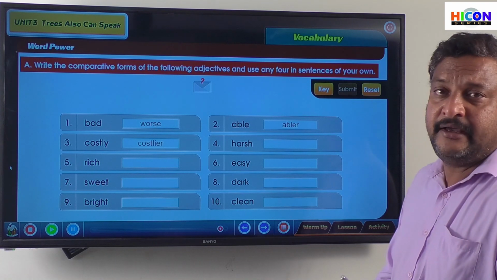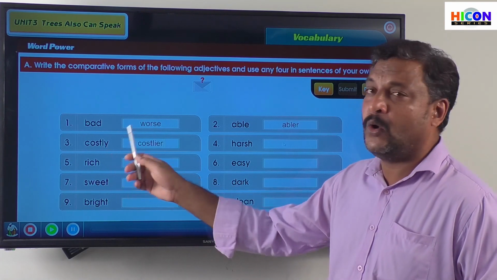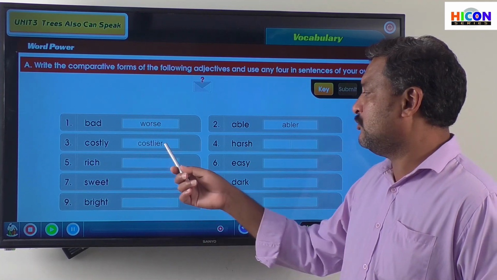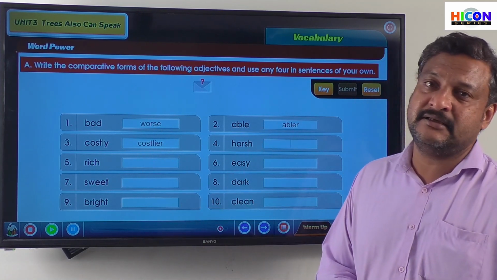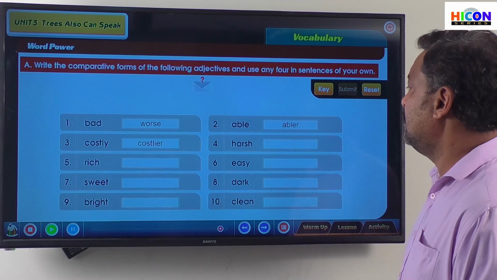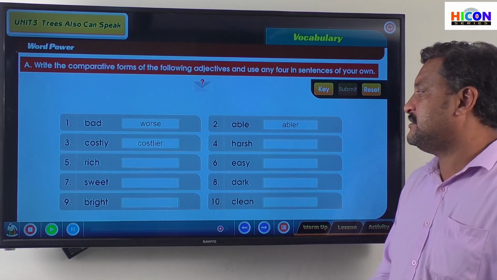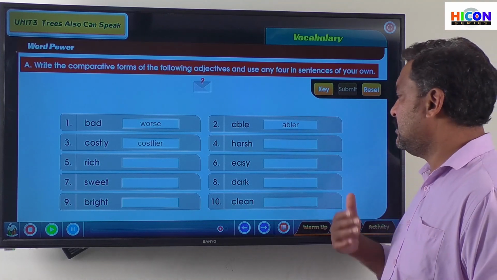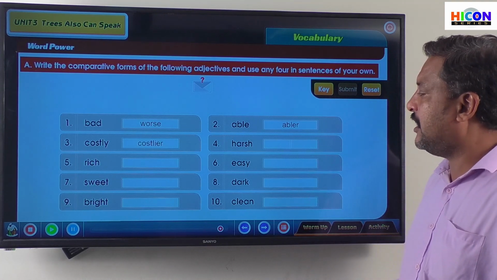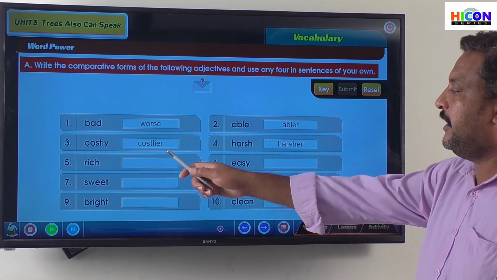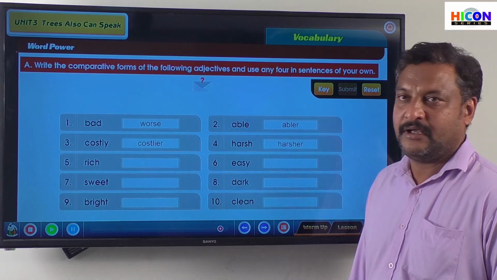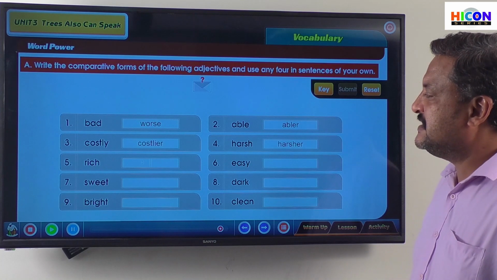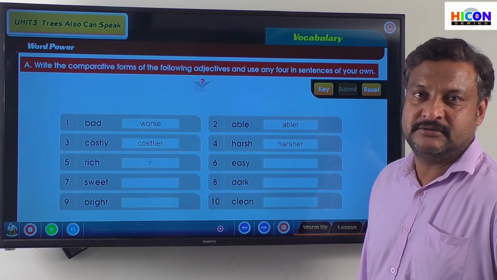C-O-S-T-L-I-E-R. Okay, it's a word that ends in a Y, so that Y is removed and I-E-R is added, right? Yes. Harsh. H-A-R-S-H. Harsh. Its comparative form is harsher.